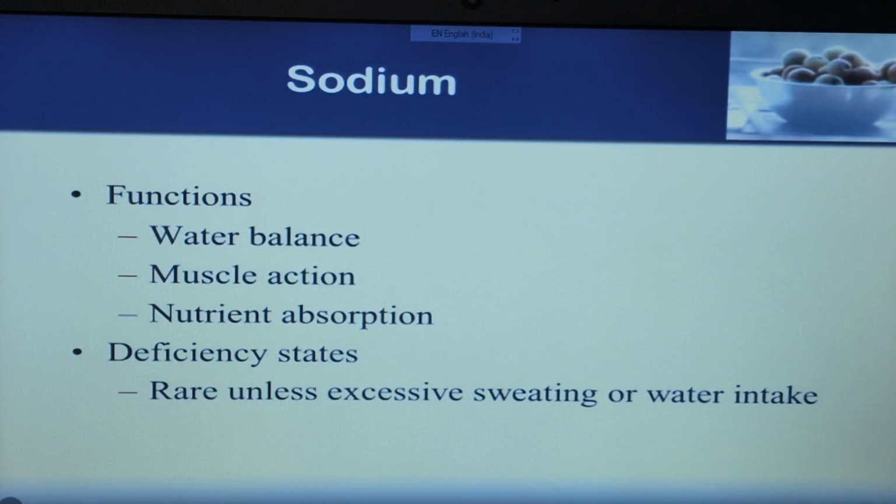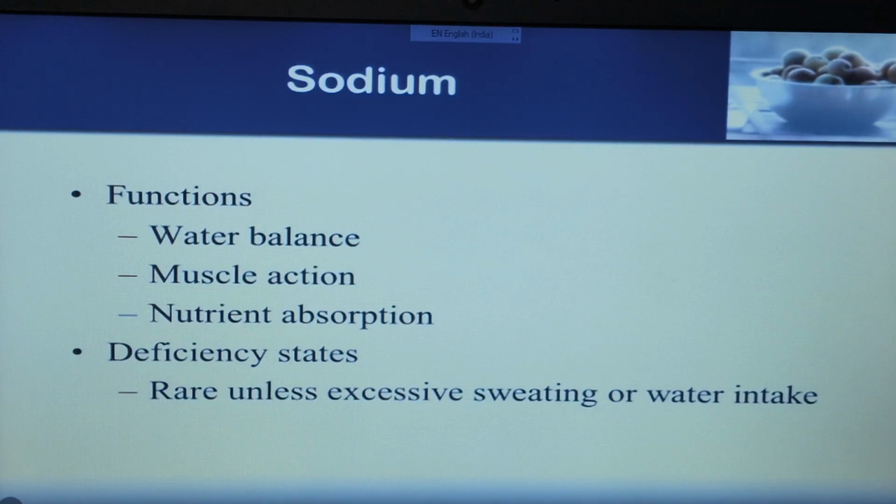Now sodium. You already know we get sodium from salt. We eat salt that contains sodium chloride, so we get sodium from that salt. What are the functions of sodium? The major function of sodium is in water balance, muscle action, where sodium acts as a cofactor, and nutrient absorption.